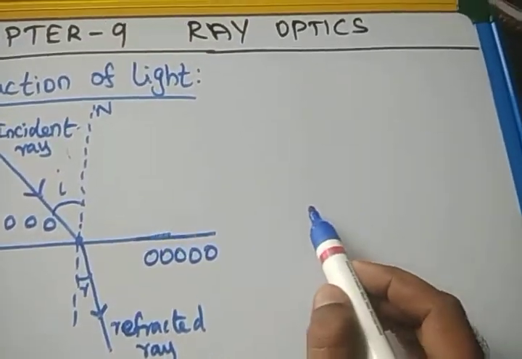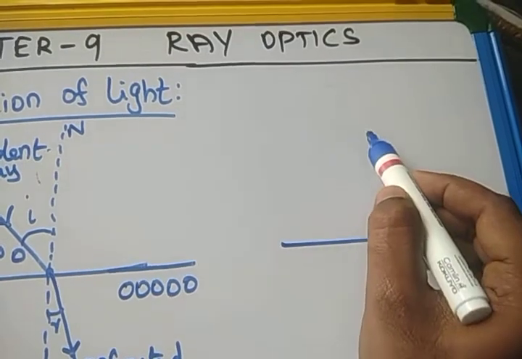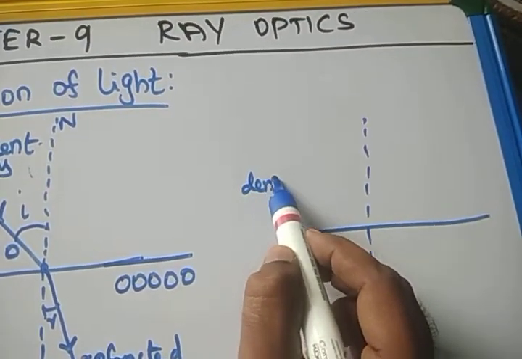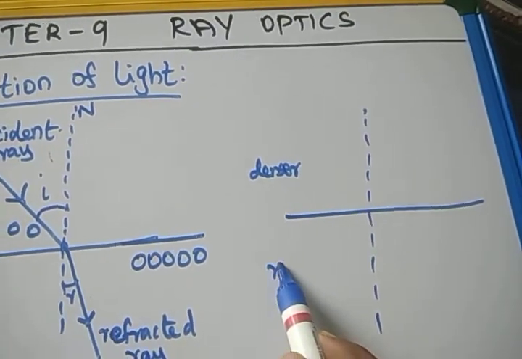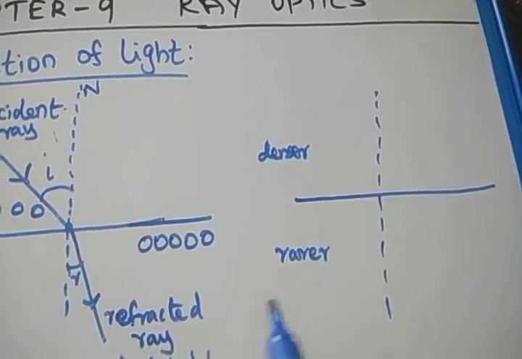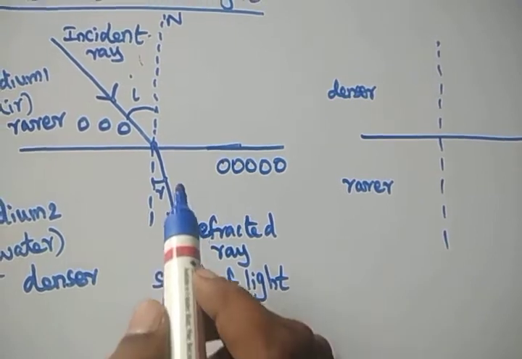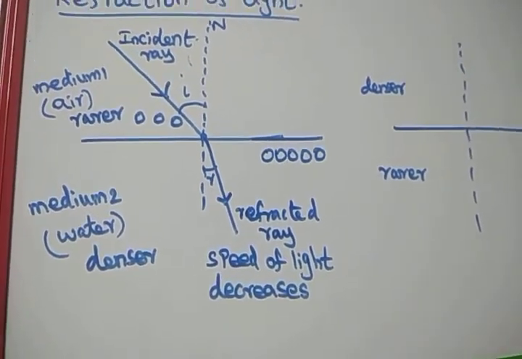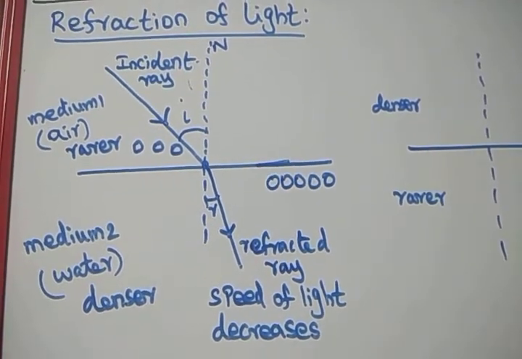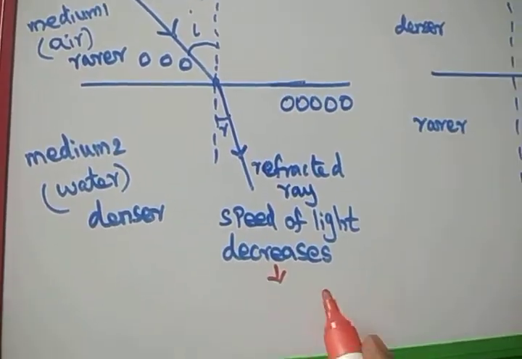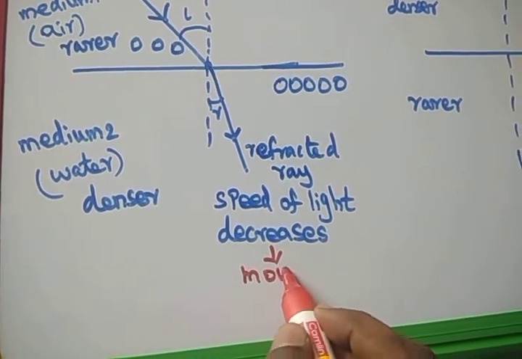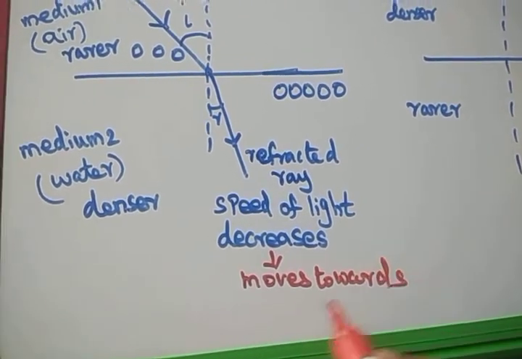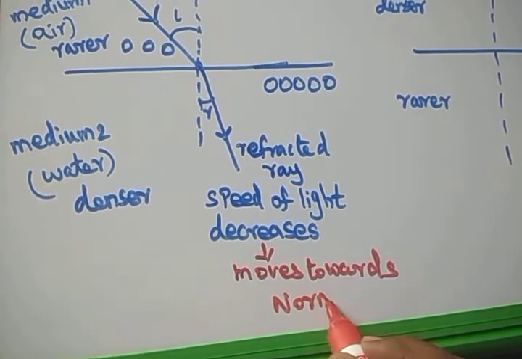What will happen when the light travels from rarer medium to denser medium? Let me take that this is a rarer medium, this is a denser medium. So here, what is the observation? We found that the refracted ray will move towards the normal. The refracted ray moves towards the normal line.